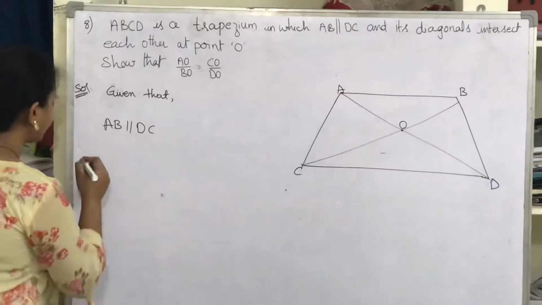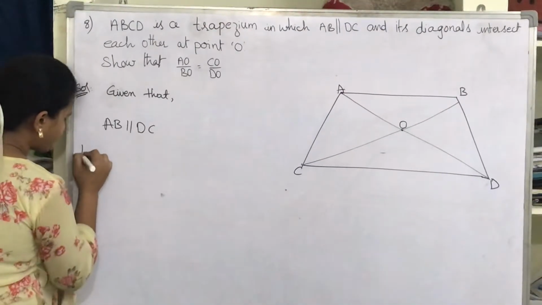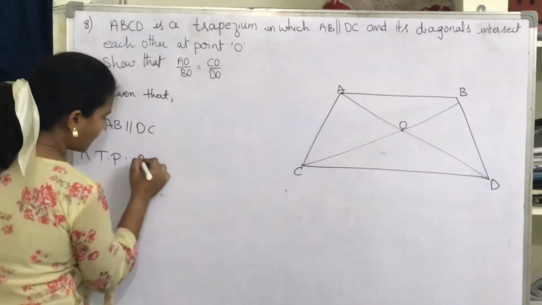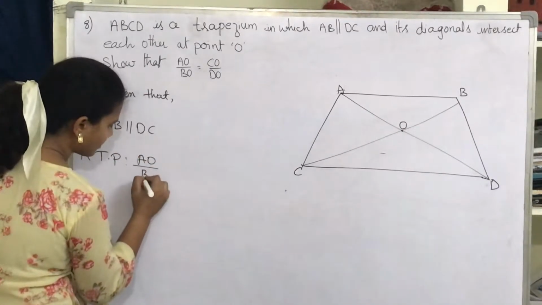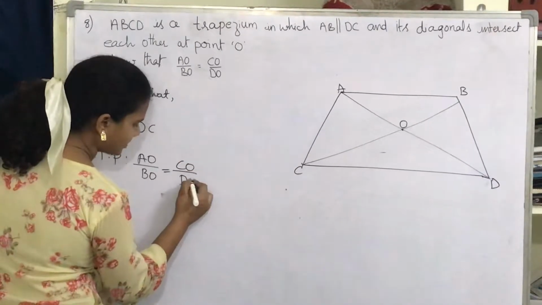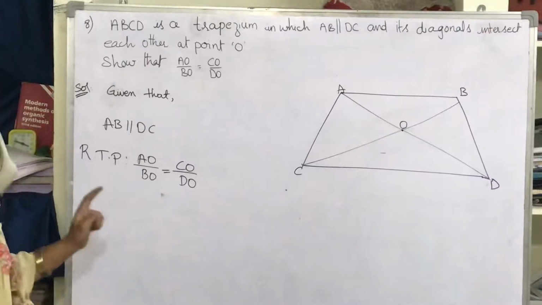But what is required to prove, RTP, is AO by BO equals CO by DO. Okay, we must prove that AO by BO equals CO by DO.